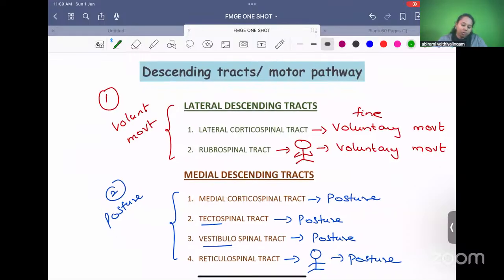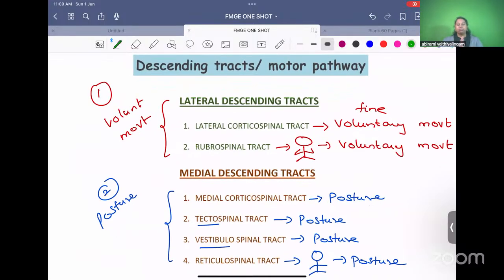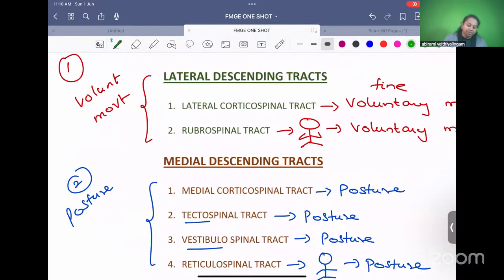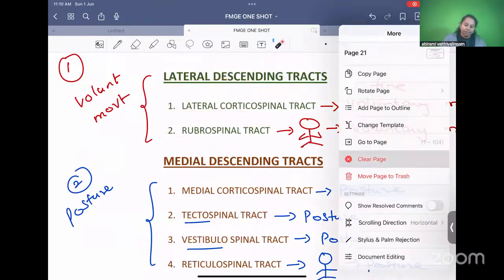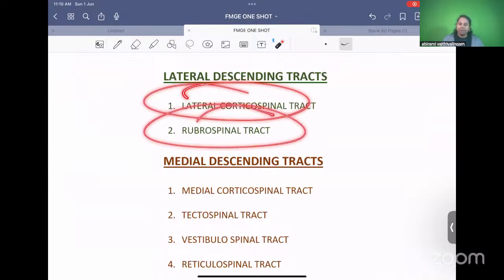Next, let's move on to the descending tracts or the motor tracts. There are two types of descending or motor tracts. Lateral descending tracts. Lateral means away from the spinal cord. They will descend laterally like this to supply lateral muscles of the body. Lateral muscles are the limb muscles or the distal muscles. What are the lateral descending tracts? Lateral corticospinal tract and rubrospinal tract.